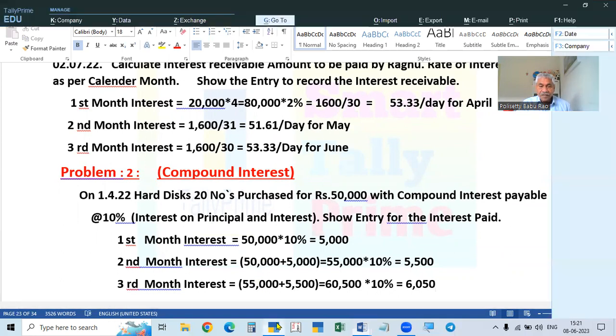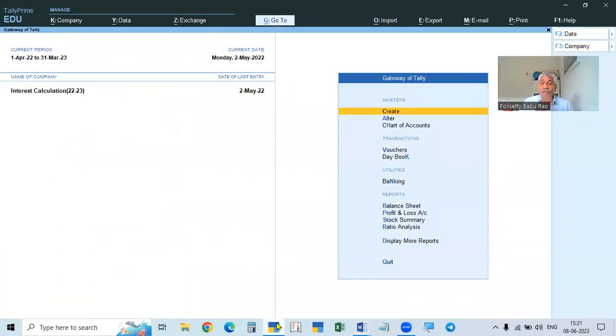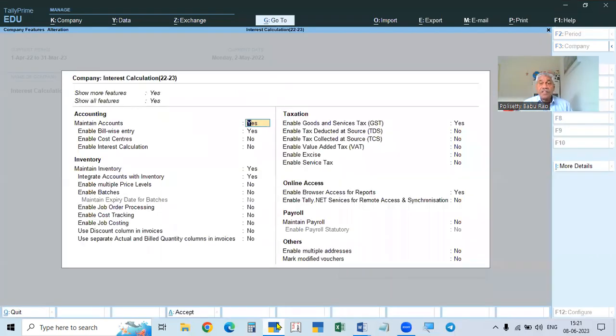So we take up Tally Prime. First of all, we have to enable the feature. The company features, F11. We have to enable interest calculation in F11. This calculation of interest is related to the parties, so it will be in the accounting features. In the accounting features, see the last one: Enable interest calculation.